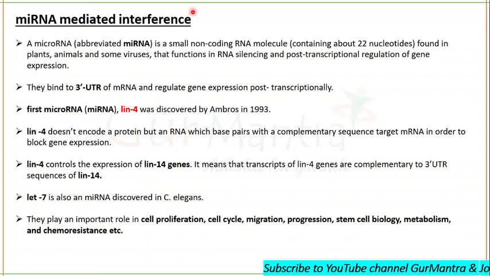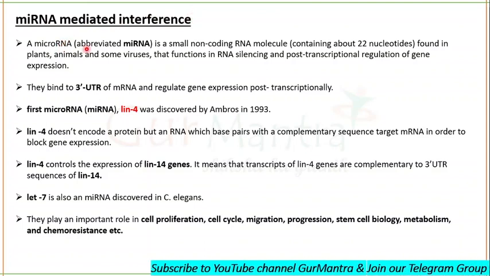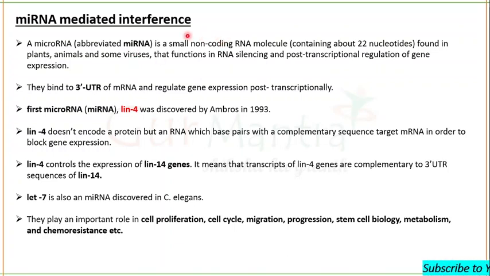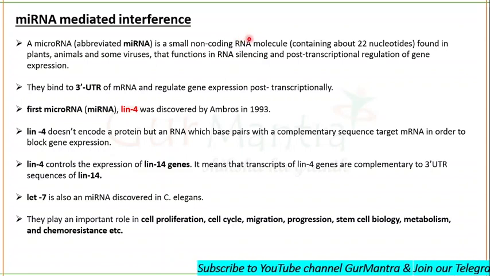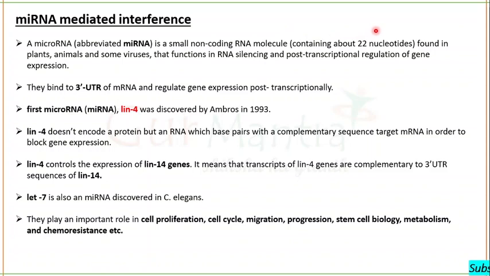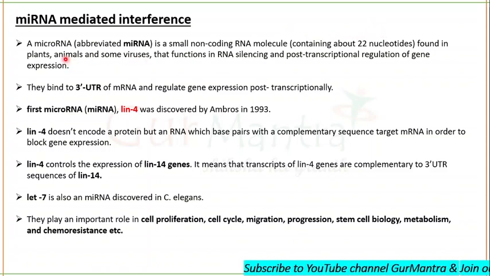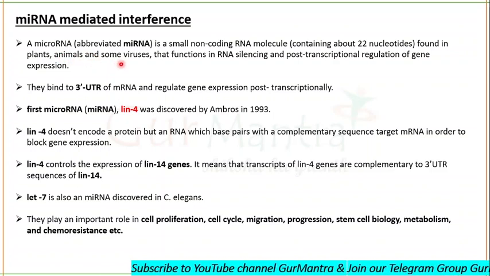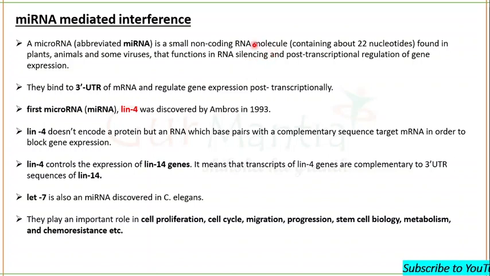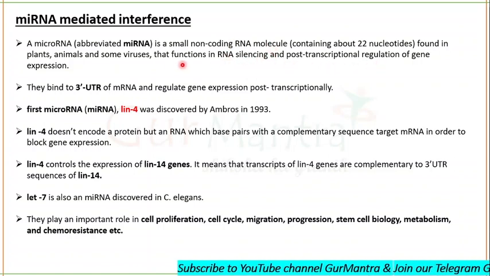miRNA mediated interference. A microRNA, also abbreviated as miRNA, is a small non-coding RNA molecule. This small non-coding RNA molecule generally consists of 21 or 22 nucleotides. This microRNA can be found in plants, animals, and some viruses, and miRNA functions in RNA silencing, or we can say post-transcriptional regulation of gene expression.